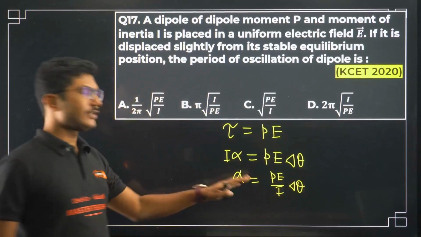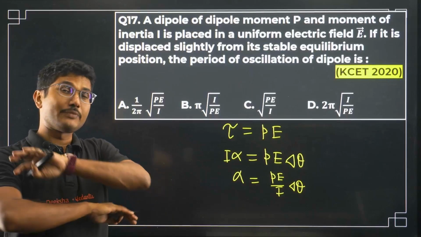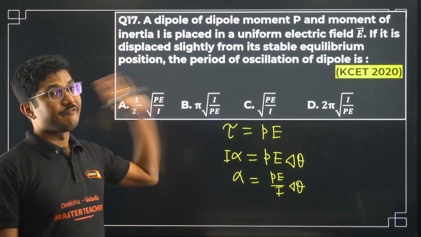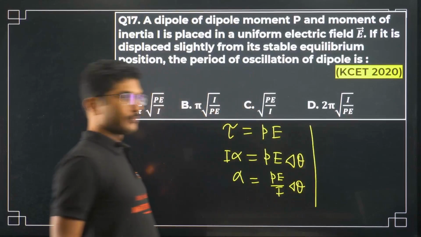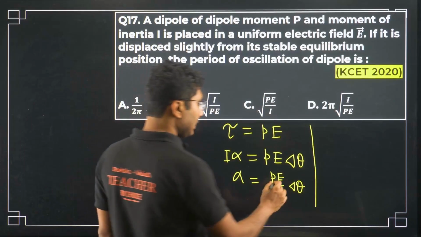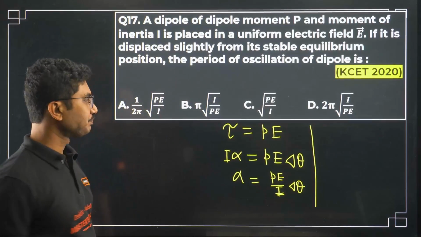This question is easy if you know the theory. If you don't know the theory and have to do it from scratch, then this is a very difficult question, even more difficult than a JEE Main question. But theoretically, this is a very standard question because this is a very standard theory.